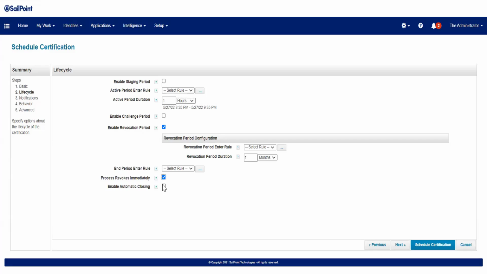Not able to get you. So here, instead of process revoke immediately, we can even remove this. Selected, enable revocation period, correct? No.